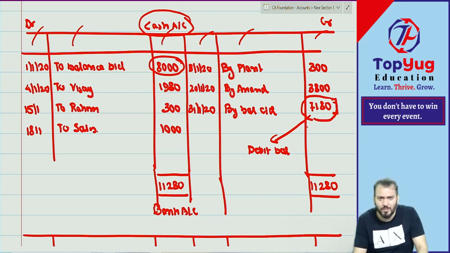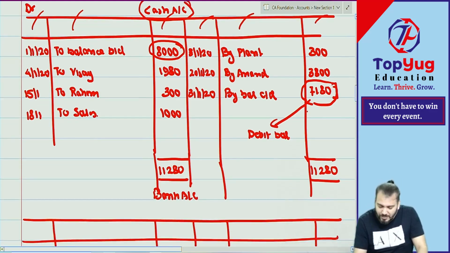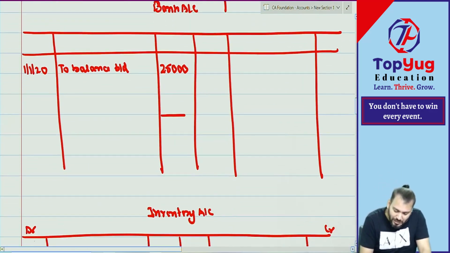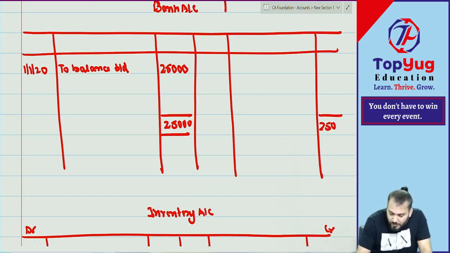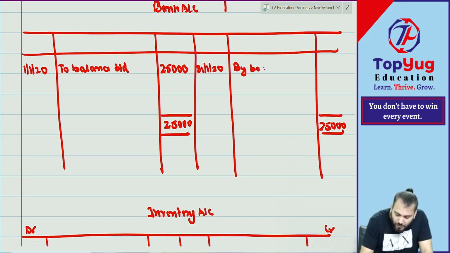Let us do the balancing of each account. For the total, nothing is there. 25,000. So tell me, what do you write? On 31st Jan, by balance carried down. No transaction was there. Which balance is this?